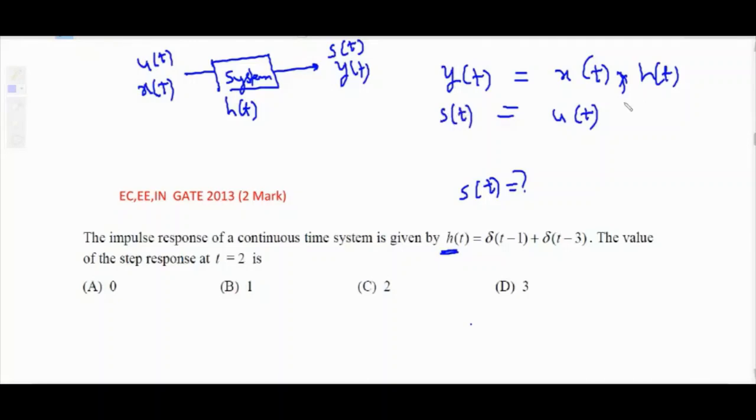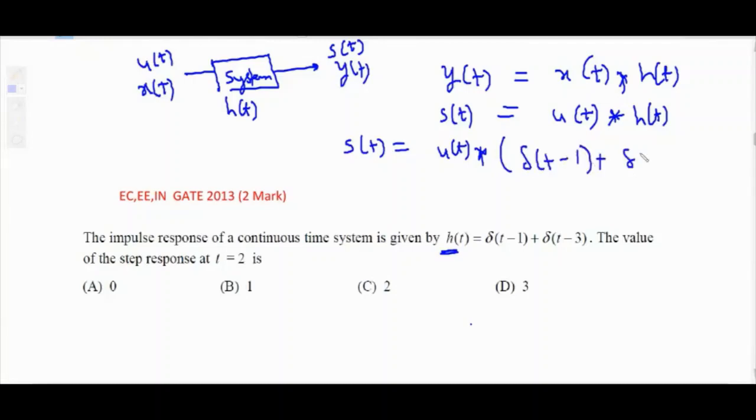Okay, and it is getting convolved with the impulse response which is given. So just substitute the value here. So s of t equals u of t convolution with bracket delta t minus 1 plus delta t minus 3.